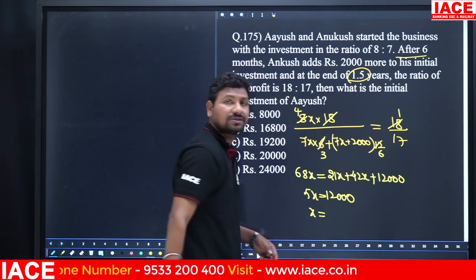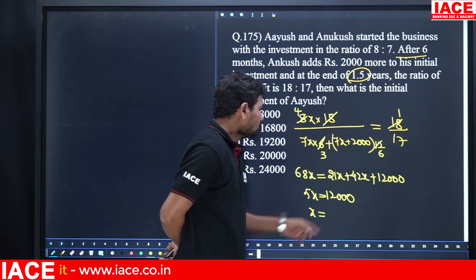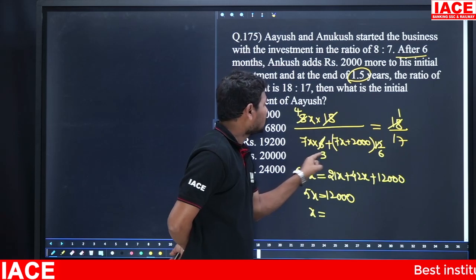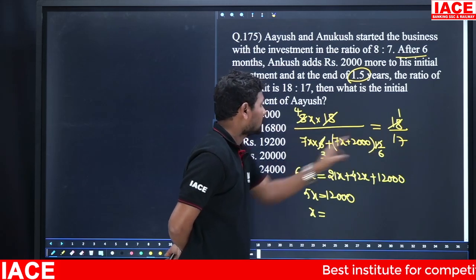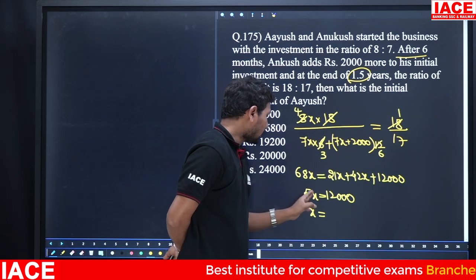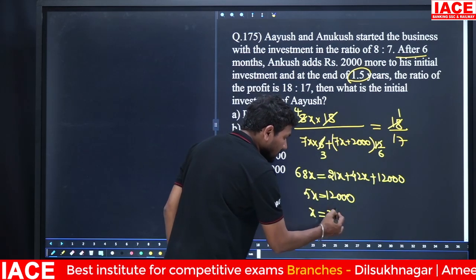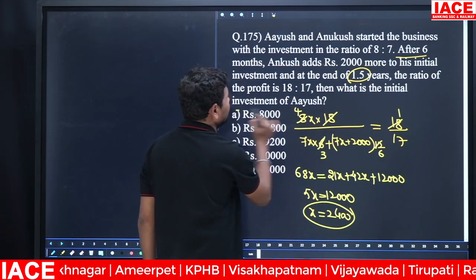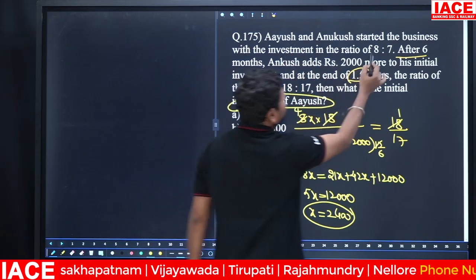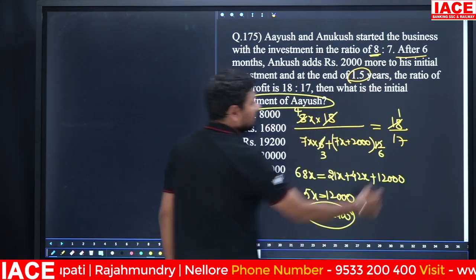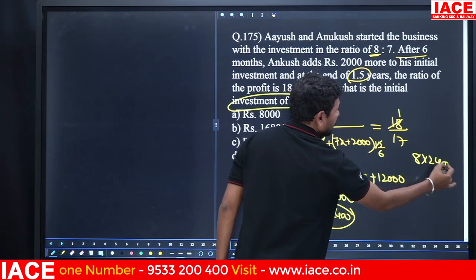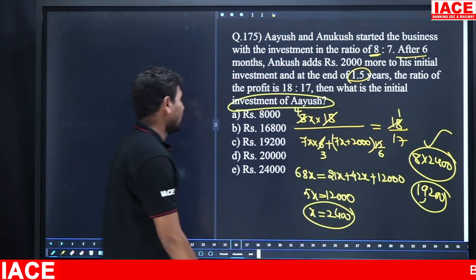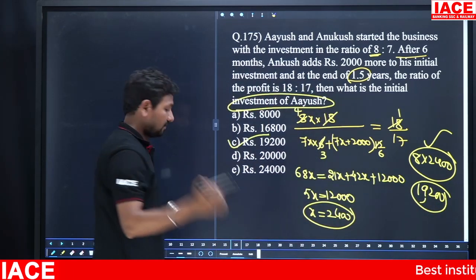Then x is equal to how much? Okay, here 6 7s is 42, 3 7s is 21, 2 3s, 2 6s, and 2 4s, exactly correct. And 17 4s is 68, yes, did it correct. Then 5 is going to cancel: 5 2s, 5 4s, and 00. The x value is 2400. The question is, what is the initial investment of Ayush? Ayush's investment is how many parts? 8 parts. 8 into 2400 is equal to 19,200. 19,200 means option C.